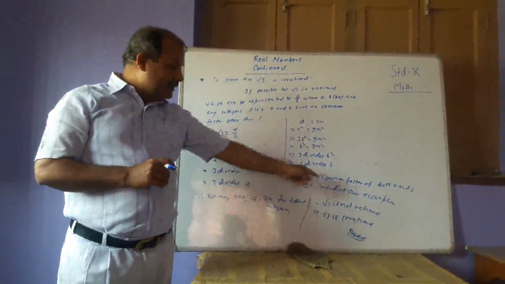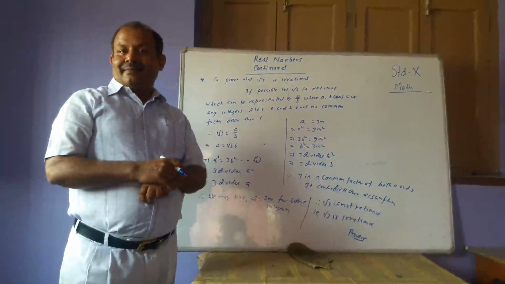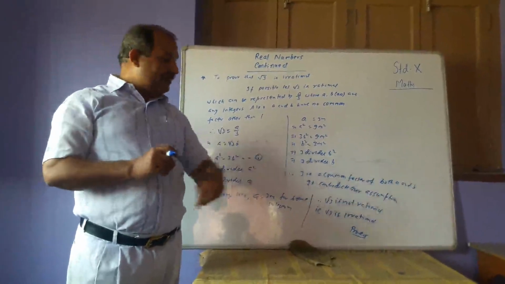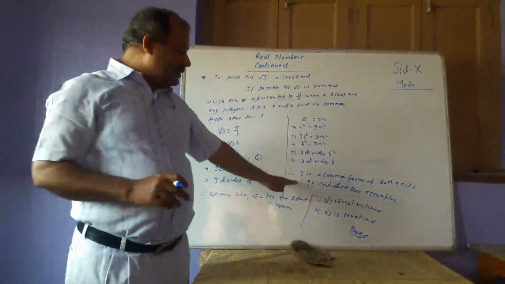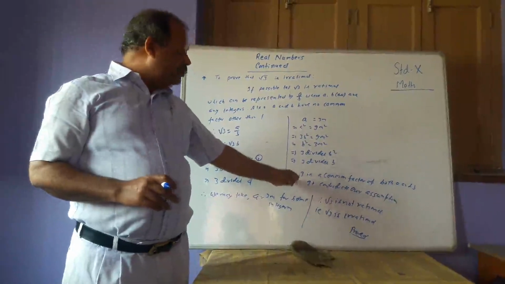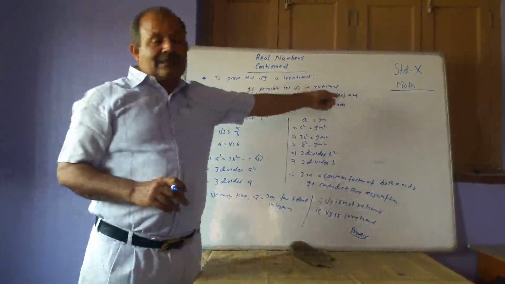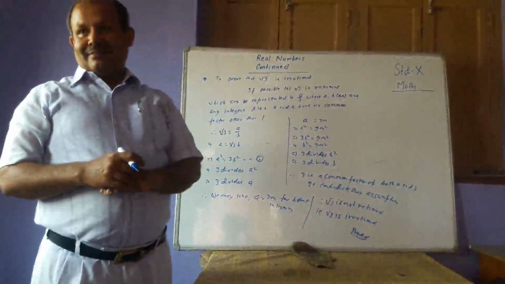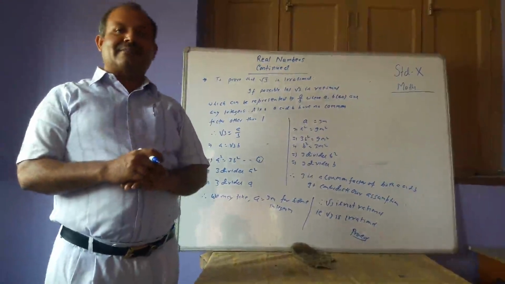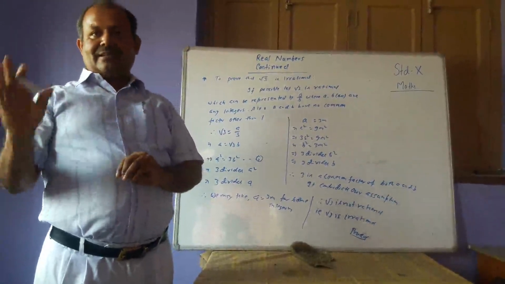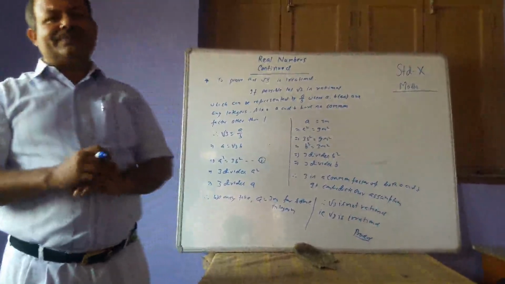But here 3 is a common factor of both a and b. And therefore, this contradiction arises due to supposing root 3 is rational. And therefore, we should not suppose like this. It is not rational. It is irrational.